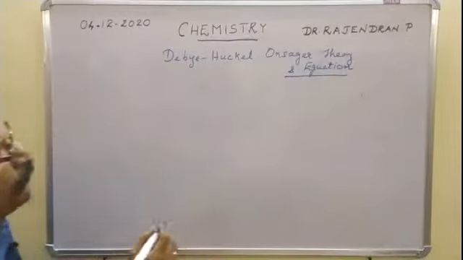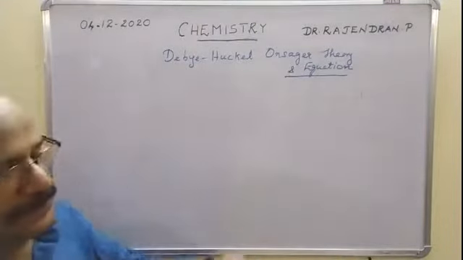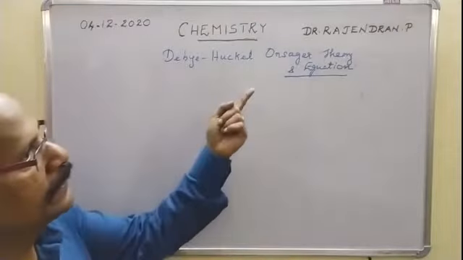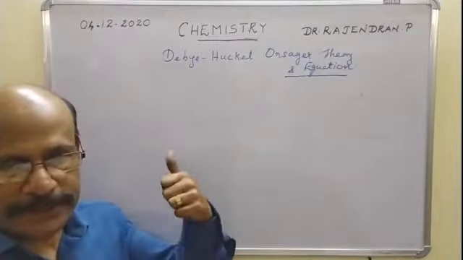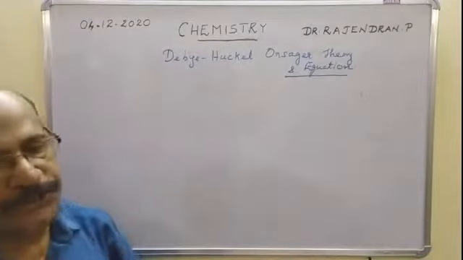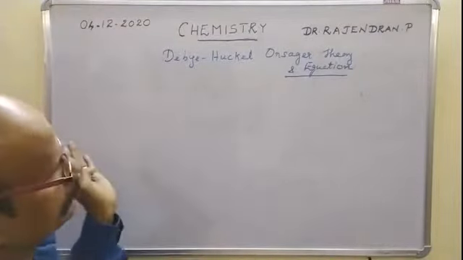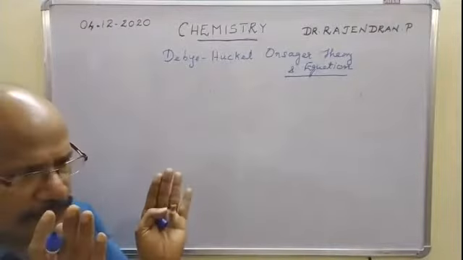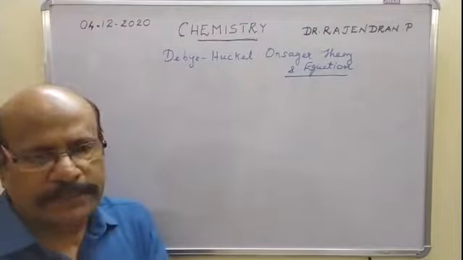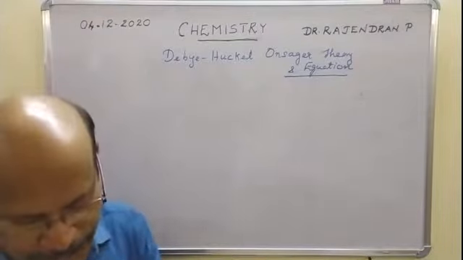The postulates actually have two parts. One is the Debye-Hückel theory, and second is the addition that is given by Onsager. Hence the theory is known as Debye-Hückel theory and the equation is known as the Debye-Hückel-Onsager equation. Okay, we can consider these together, the Debye-Hückel-Onsager theory and the corresponding Debye-Hückel-Onsager equation.